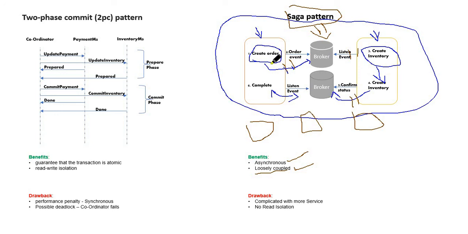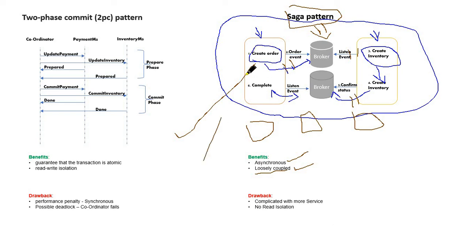Also, at some point, once I create an order, say I created an order and I ask the inventory to create an inventory. At any point, a client can go and check the order status and it says it's created. But if the inventory fails, the order will be rolled back after some time.